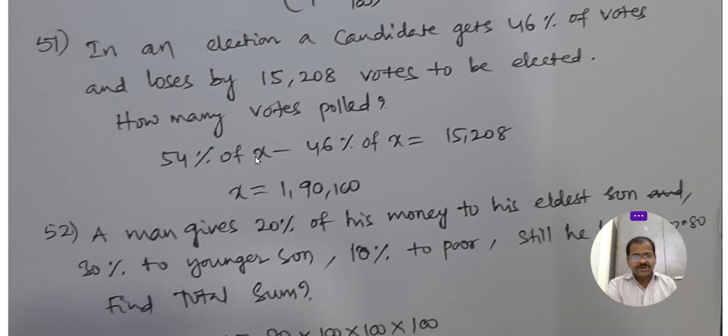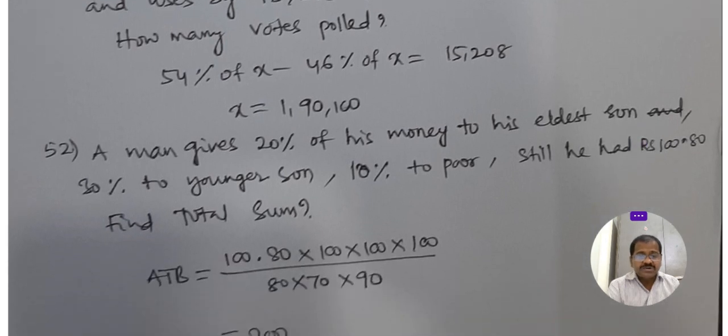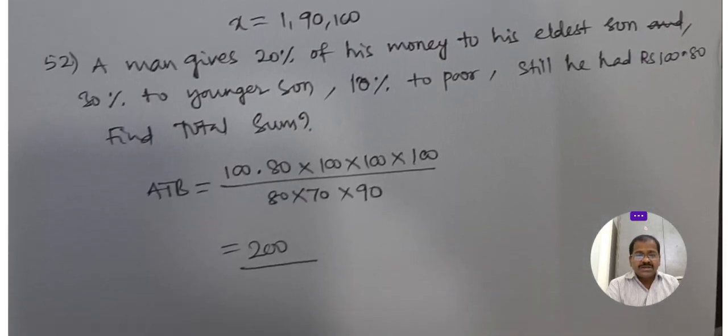So 54% of X minus 46% of X is 15,208. The total votes are 1,90,100.